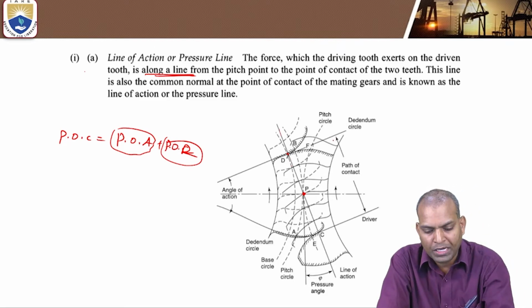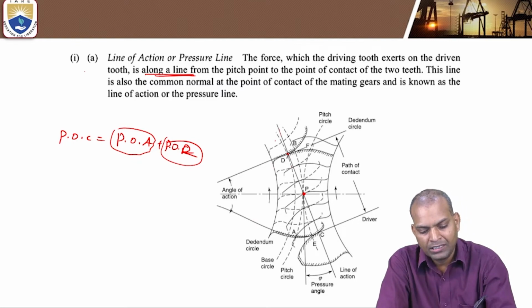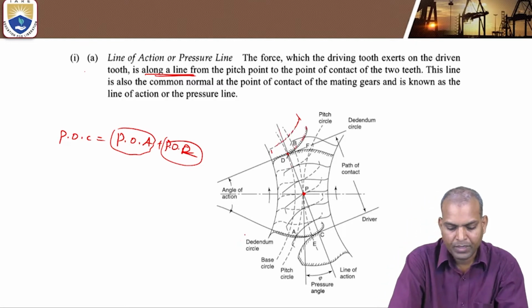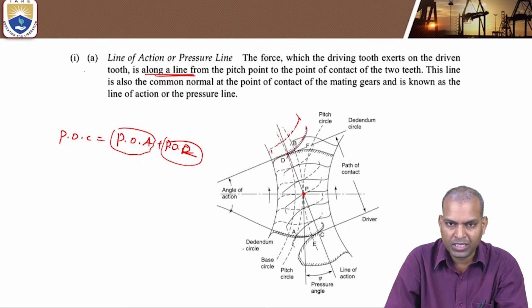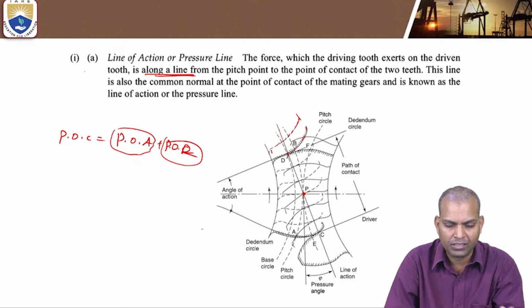Now there are two dedendum circles: the dedendum circle of the driver and the dedendum circle of the follower. What is the dedendum circle? These are the teeth. One side of the teeth position is shown here, showing how the teeth are mating. This dedendum circle is the root circle passing through the bottom of the teeth.